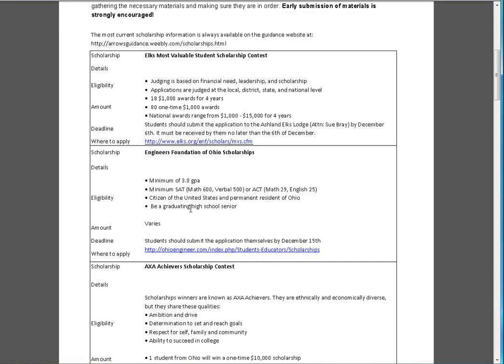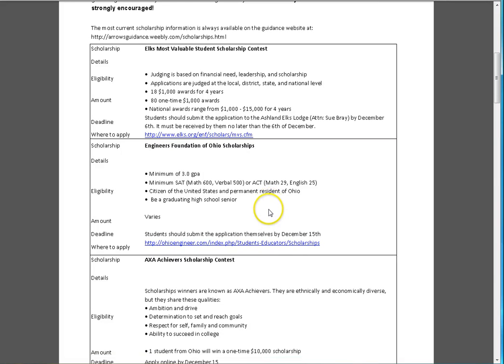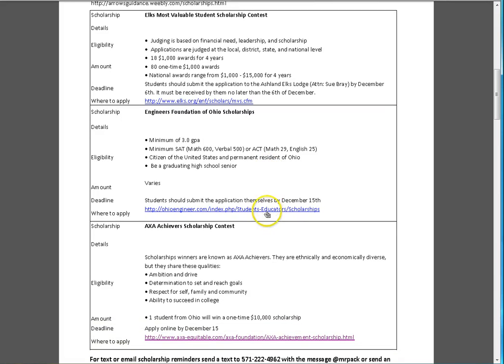The Engineers Foundation of Ohio Scholarships. This is a series of scholarships, and it's another good example of why you need to double check deadlines and dates. This deadline is December 15th, and it's one where the students will mail it in themselves. Now, this particular organization always has December 15th as their deadline, and so what happens is sometimes December 15th falls on a Sunday, like it does this year. So students, if you are submitting an Engineers Foundation of Ohio scholarship, you will need to mail it in ahead of that December 15th deadline. And by the way, this is another one. If you check their application, it needs to be received by them by that date. So again, you're going to need to submit that early.